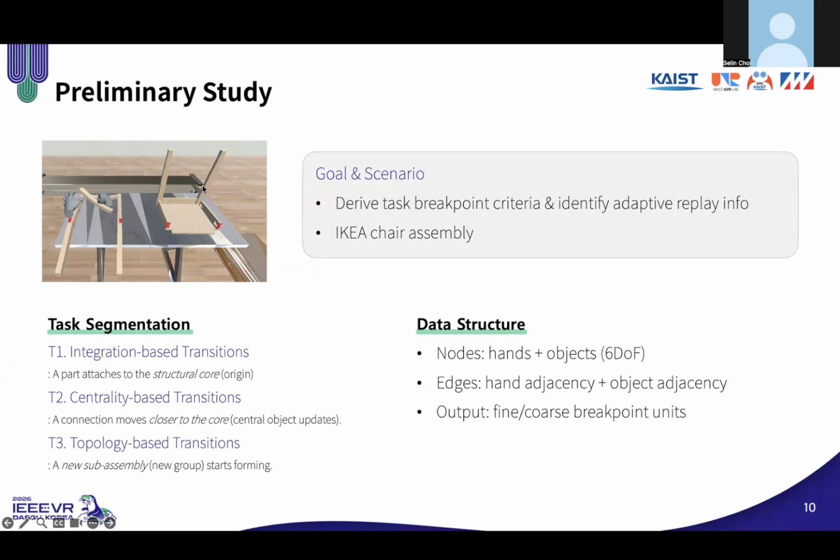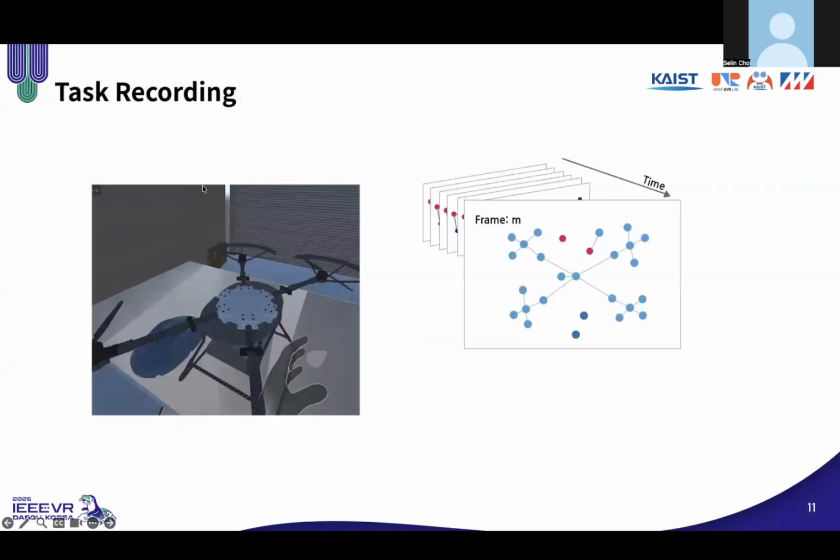This insight also guided our data structure design. We use a single representation that captures relationships explicitly. Nodes are hands and objects with 6DoF, and edges are hand adjacency and object adjacency. This structured recording enables us to extract fine and coarse breakpoint units.